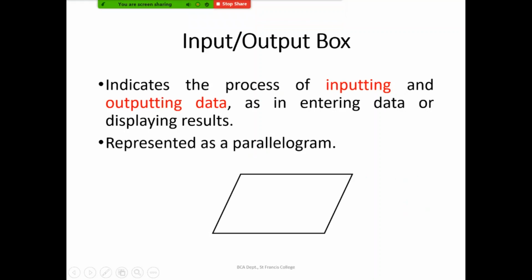So for that, we will be making use of a symbol, which is nothing but a parallelogram. In the parallelogram, if you are writing the input and output, both we will be using the same parallelogram symbol, either to get an input or to show the output. For output we will be using the keyword print, right? And for input, we can just use either input or accept. So inside the parallelogram, you can mention wherever we need input and wherever we need output.